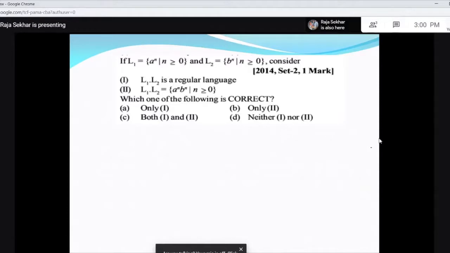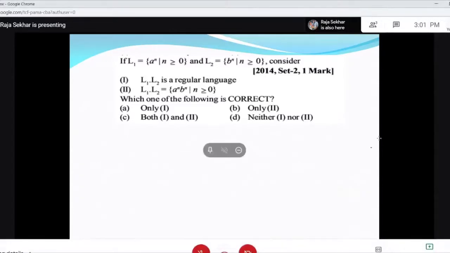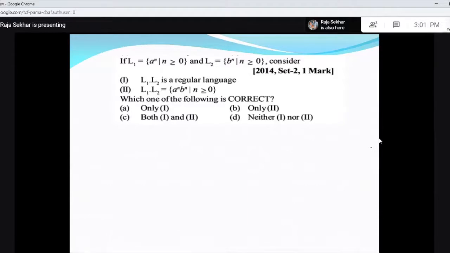Now here is a question. If L1 equals a power n, n greater than or equal to 0, and L2 equals b power n, n greater than or equal to 0. That is, L1 is a string of a's including epsilon, and L2 is a string of b's including epsilon. Two statements are given. L1 L2 is a regular language.